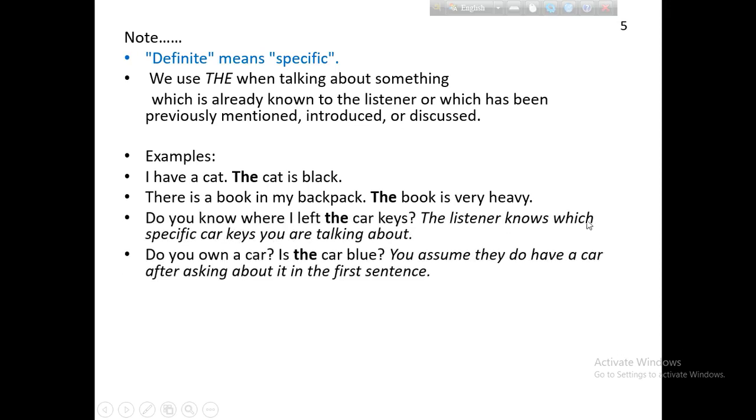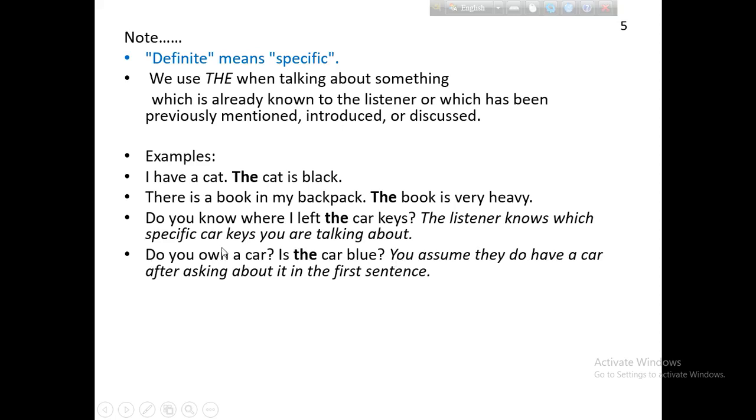In this way, there are more examples here. Do you know where I live? The car keys. The listener knows which specific car keys you are talking about. Do you want a car? Is the car blue?